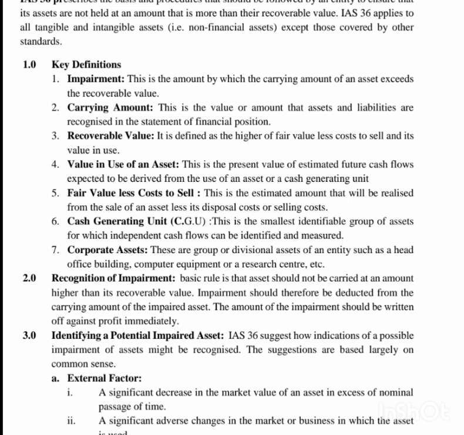Then we have cash generating unit, CGU. This is the smallest identifiable group of assets for which independent cash flow can be identified and measured. We have corporate assets. These are group of divisional assets of an entity such as head office building, computer equipment, or a research center, etc.